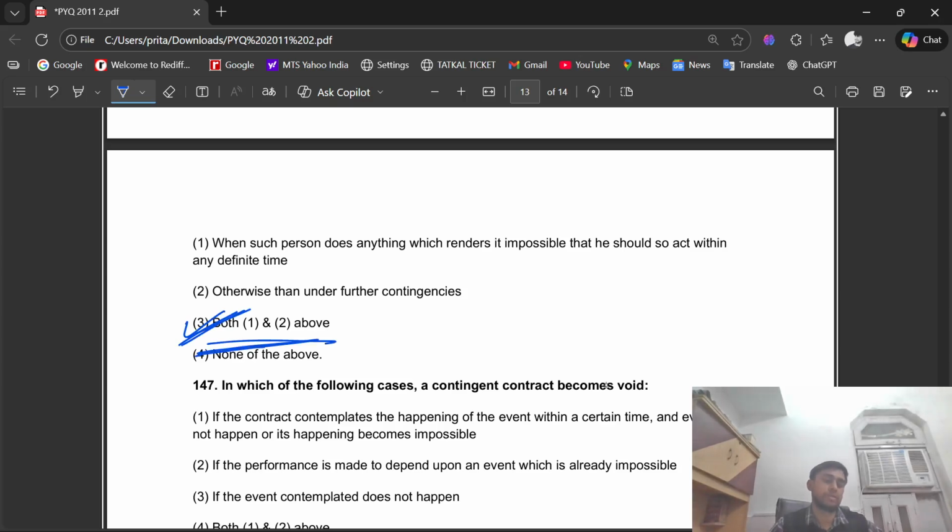So we have to read first and second. First, when such person does anything which renders it impossible that he should so act within any definite time, and second, otherwise than under further contingencies. So the right option is option number 3, that is both first and second above.